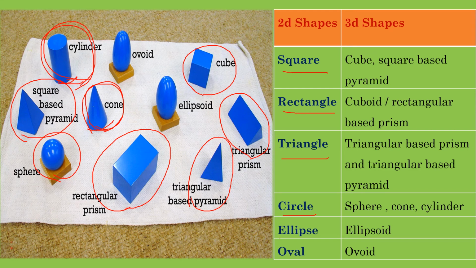The next one is ellipse. Ellipse will look like this, and the oval will look like an egg. The three-dimensional shape of ellipse is ellipsoid. The three-dimensional shape of oval is ovoid. These are some examples of three-dimensional shapes, or we can say solids.